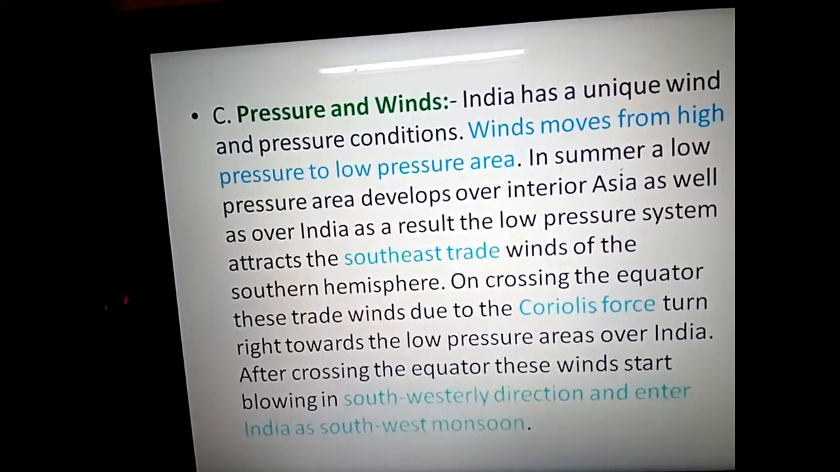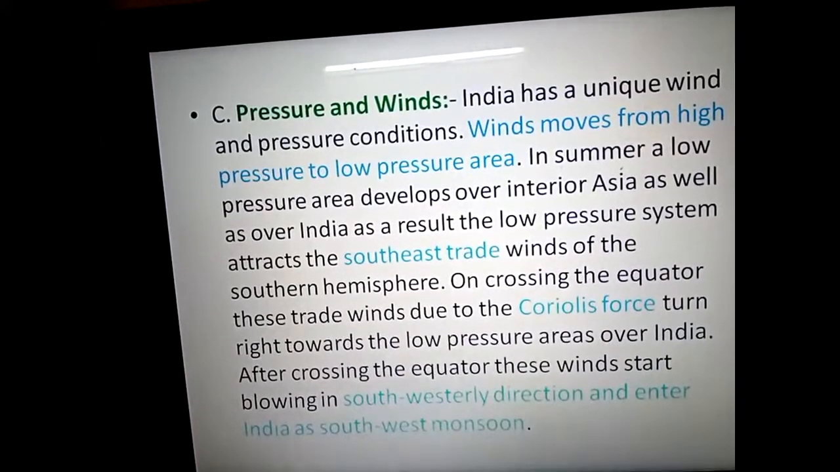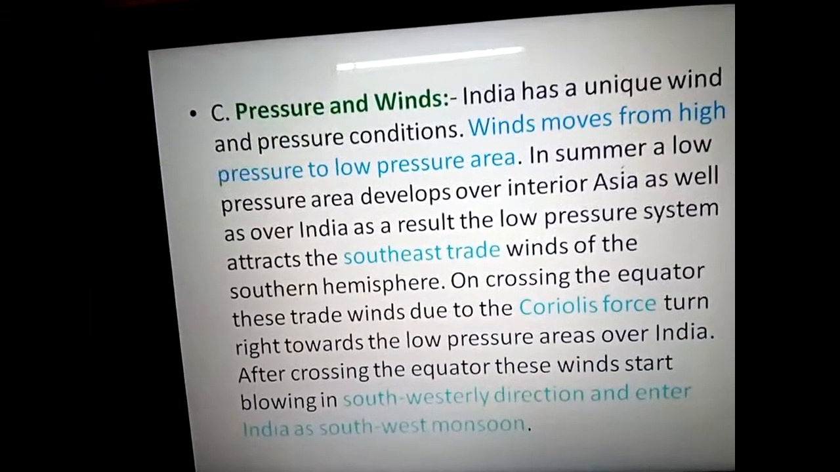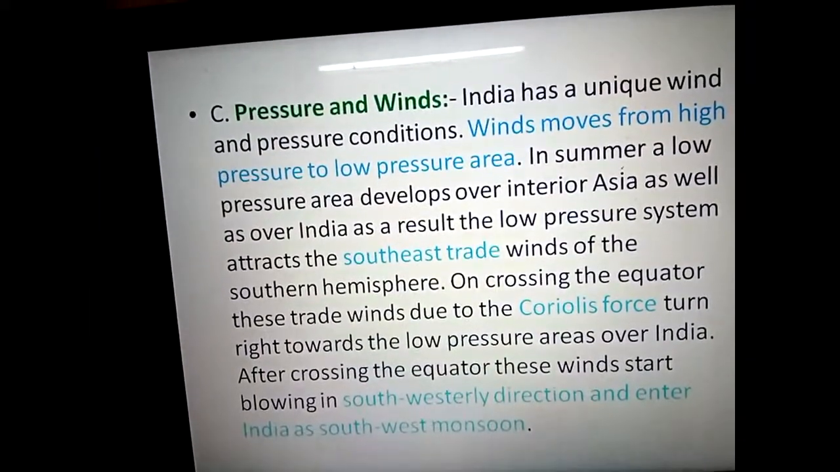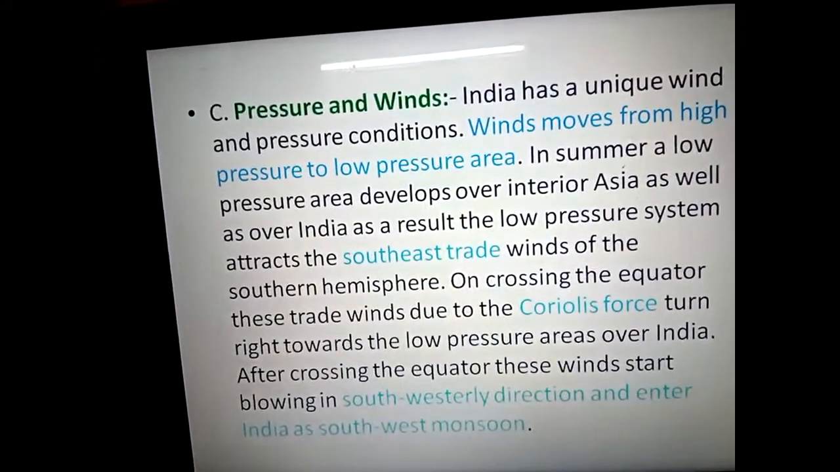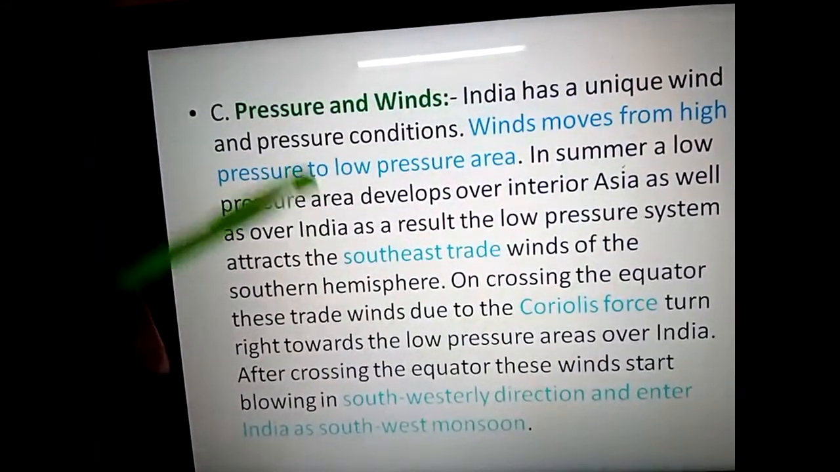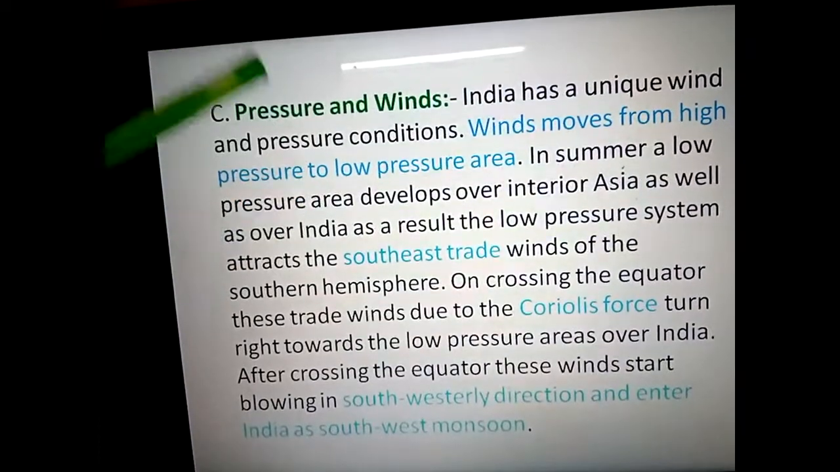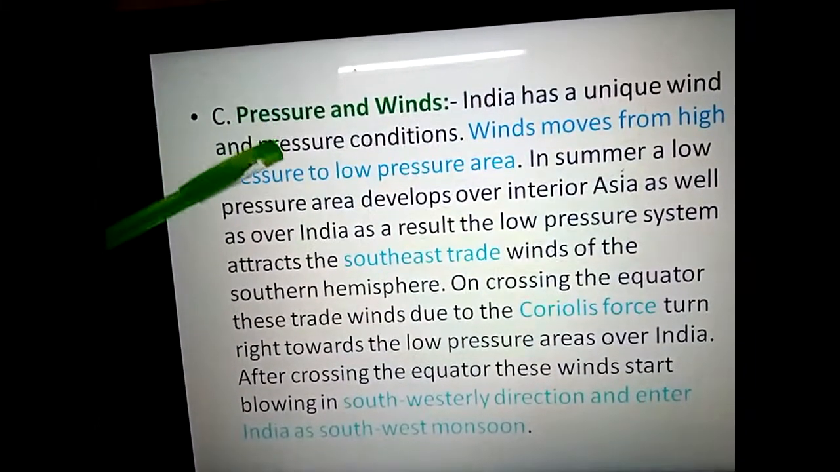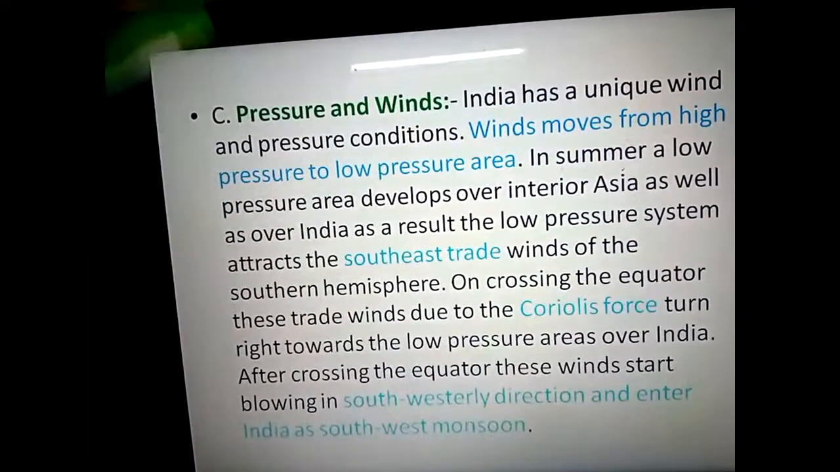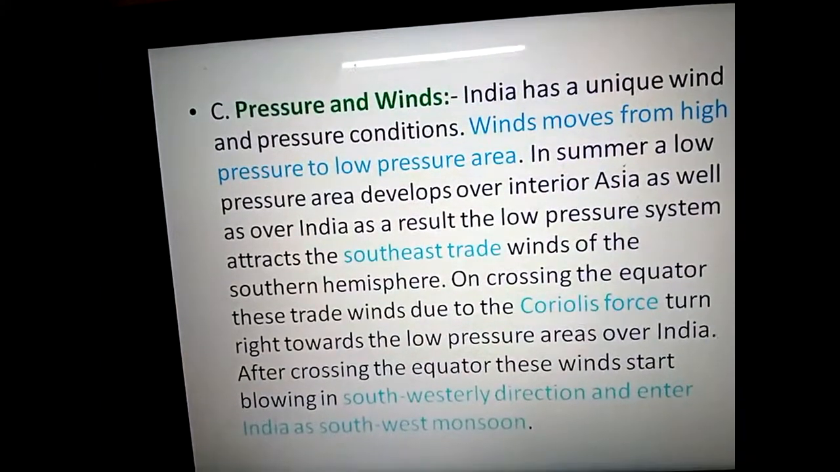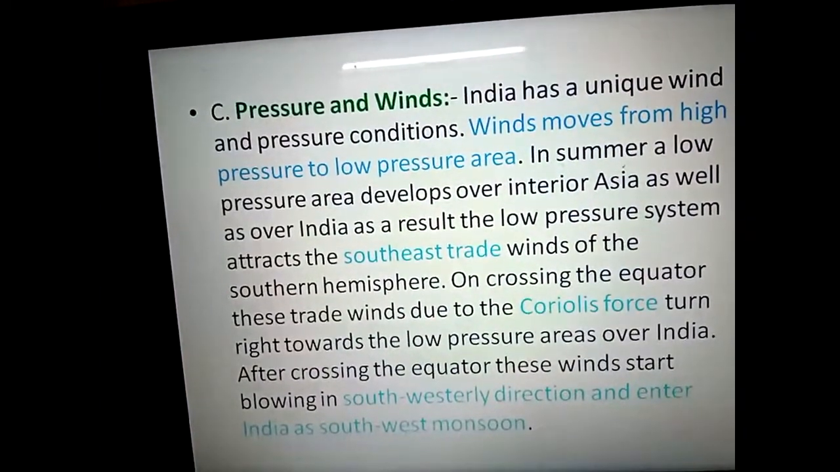Good afternoon, everyone. As I said previously, today I will discuss pressure and wind once again, because I know there are so many students who couldn't understand this particular topic previously, and I said I will repeat this to make you understand. So today I will discuss pressure and winds and how this affects the climate. Listen to this topic very carefully, and if you have any query you can ask me.